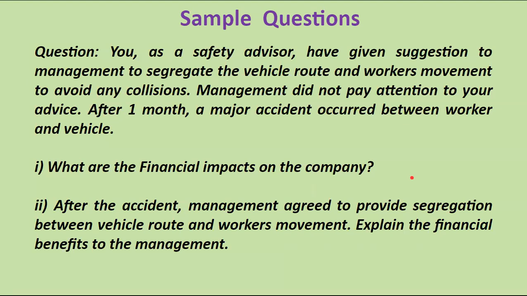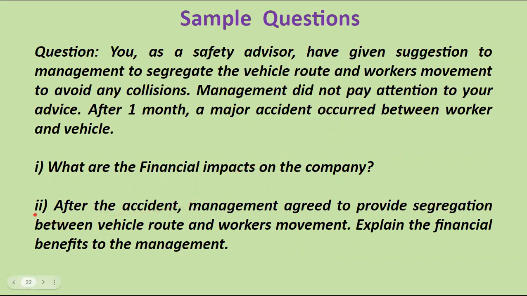We can write the various points in the form of direct cost, indirect cost, insured cost, uninsured cost, like low productivity, low production efficiency, medical cost expenditure, hospital cost expenditure, and compensation cost.